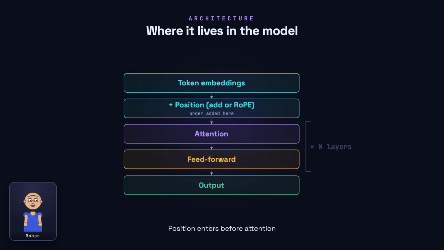Zooming out, here's where it all fits. Right after the tokens become embeddings, position is injected, either added as a vector or applied as a rotation inside attention with RoPE. Every attention layer after that gets to reason about order. Position is not an afterthought, it's part of the input.